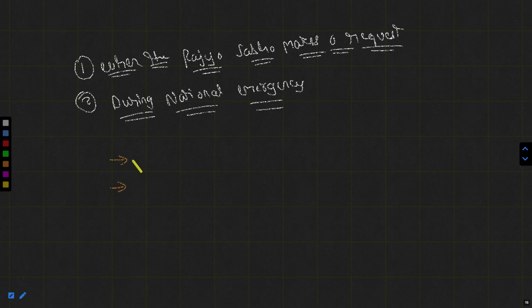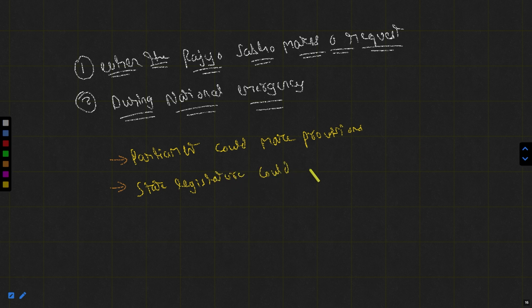In both the scenarios, there were basically two things. First is Parliament could make provisions. Second was state legislature could make provisions.